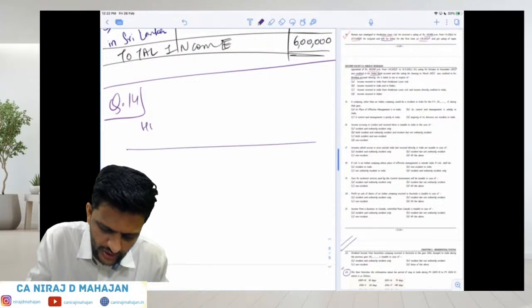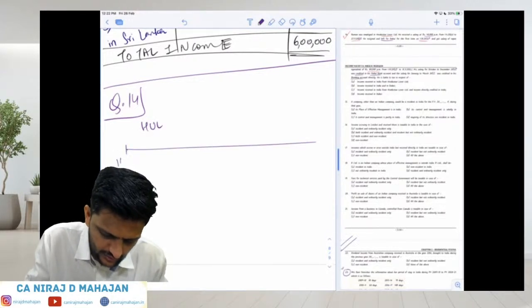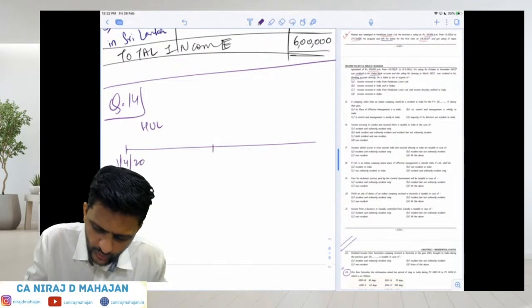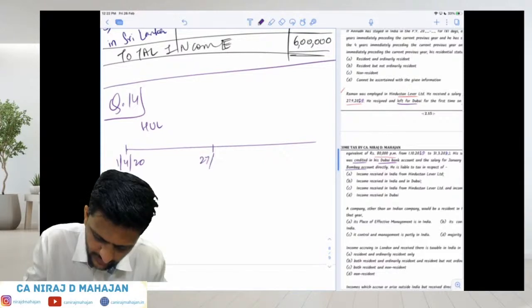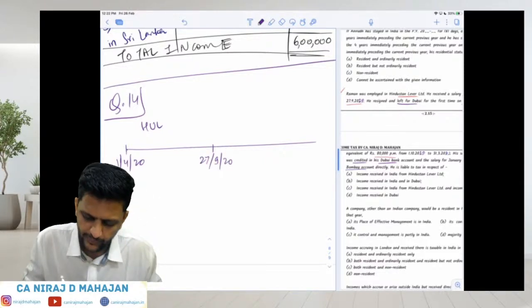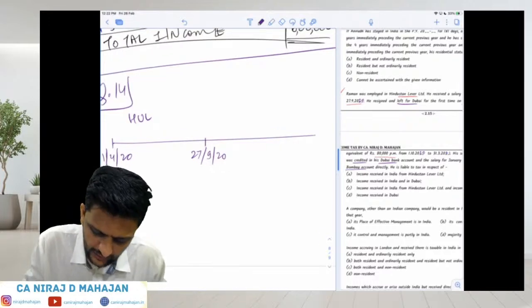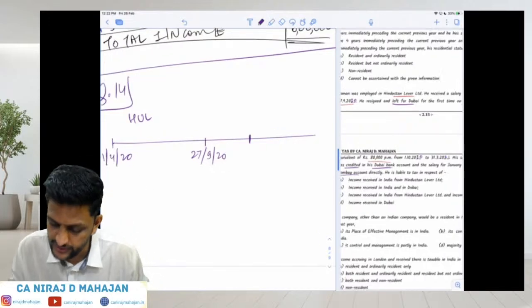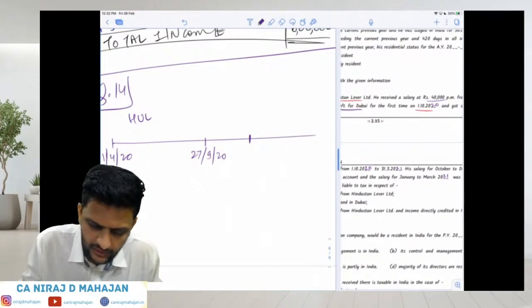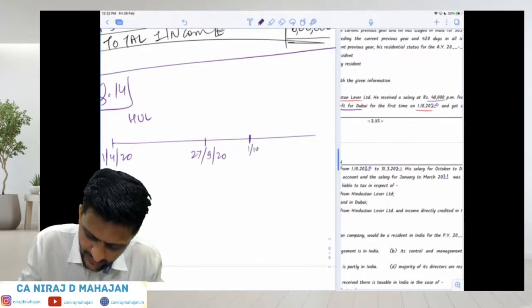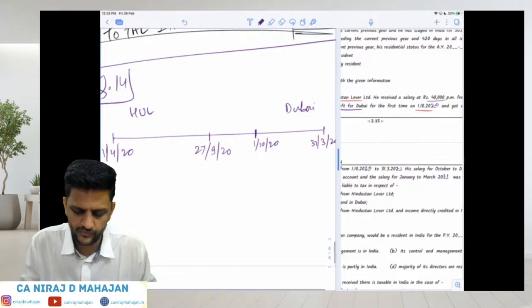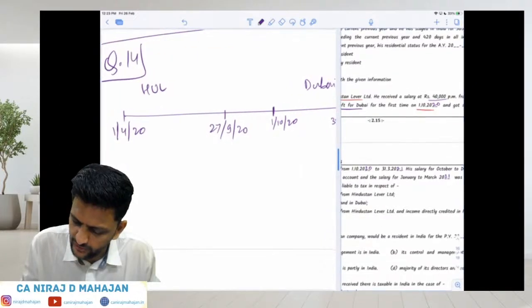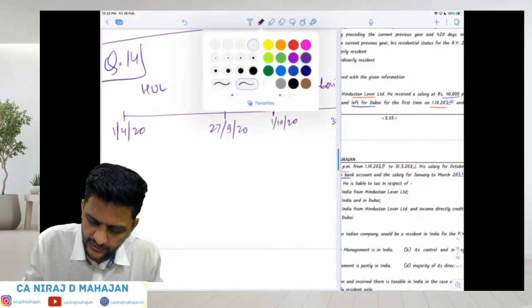He was in Hindustan Unilever Limited from 1/4/20 to 27/9/20. But then he's still in India till 1/10. He left for Dubai for the first time on 1/10. So I'm writing here 1/10/20 till 31st March 21, he is in Dubai. Clear till here? But 1/10 he left, so that means he was in India.